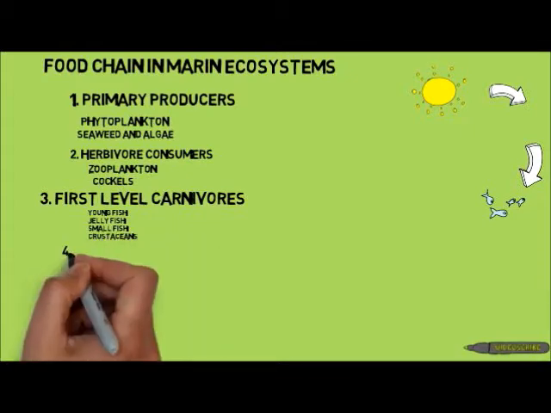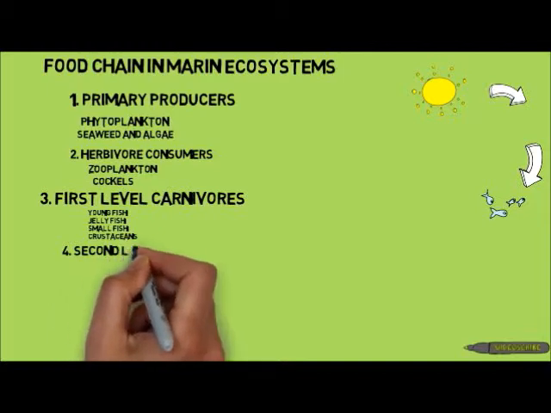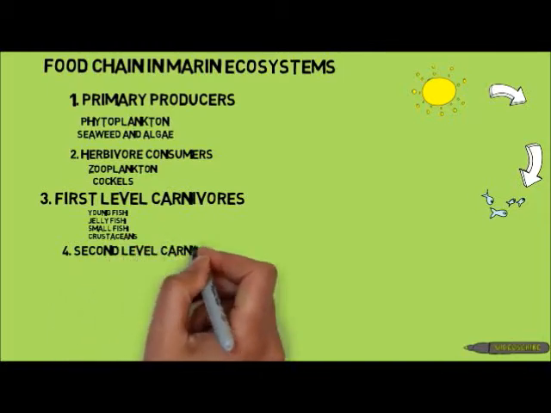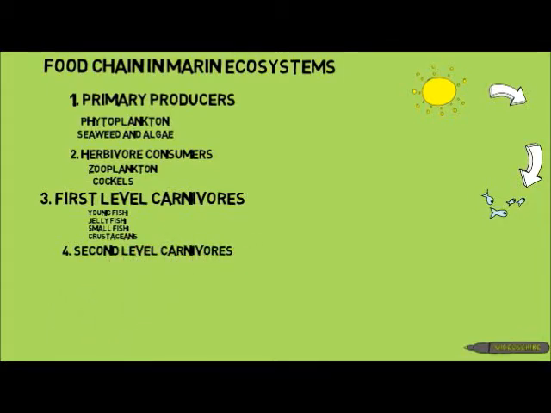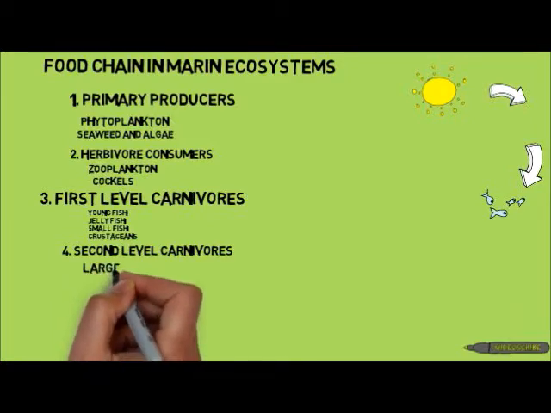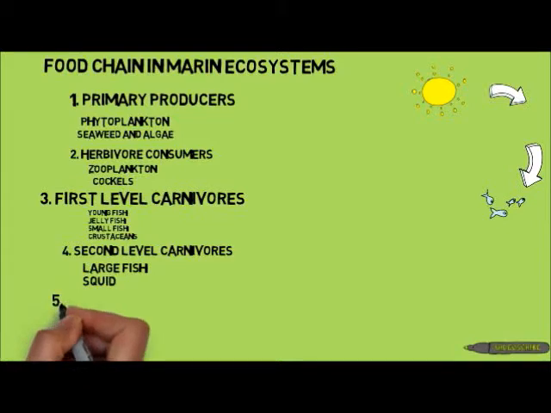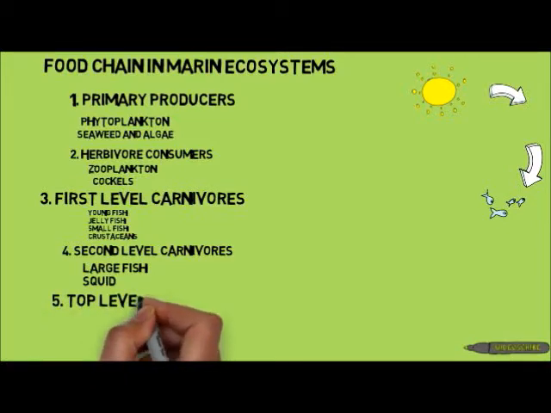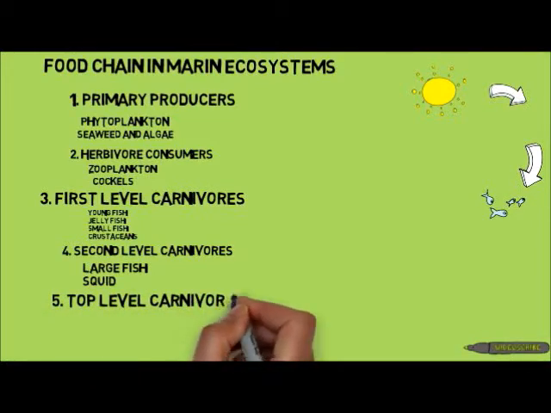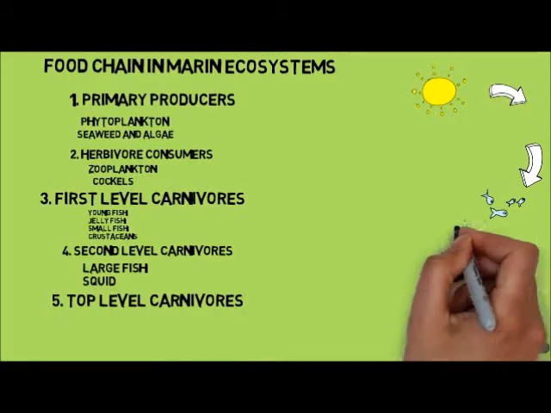Next is second-level carnivores. This is a category mainly for large fish. The top level of carnivores living in marine ecosystems includes animals like sharks and dolphins.